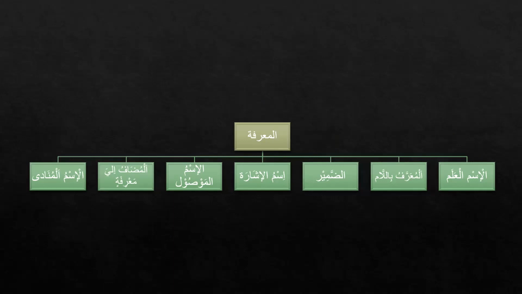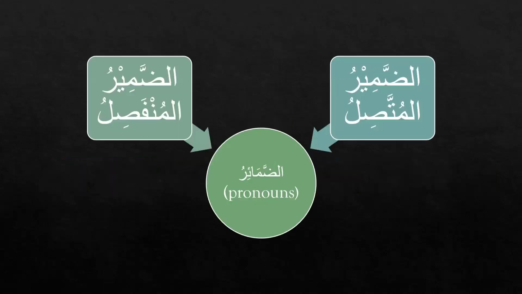Then we learned about the marifa isms, what are the seven conditions that an ism can be marifa. And we also went into detail about these seven types of marifa ism: al-ism bil alam, al-mu'arraf bil lam, al-damir, ism ishara, ism mawsul, al-mudaf ila marifa, and al-ism munada. We learned about these types, and for the revision you can go through the previous sessions.